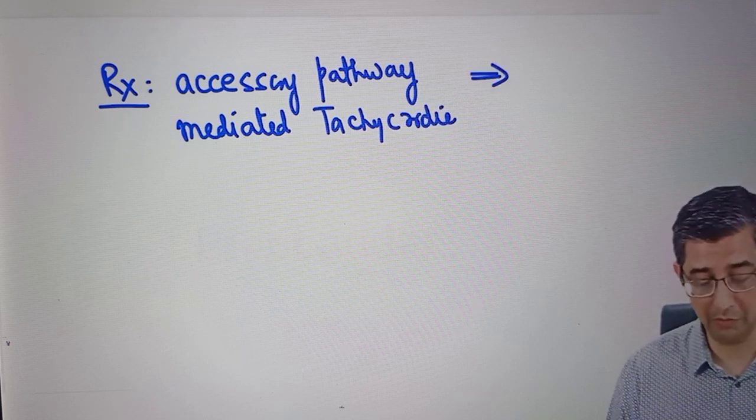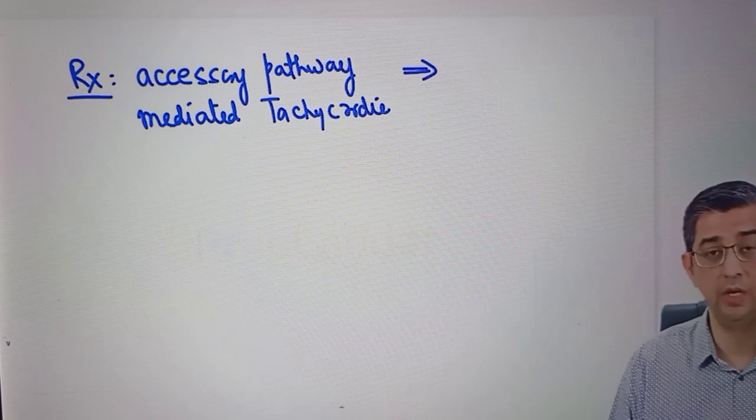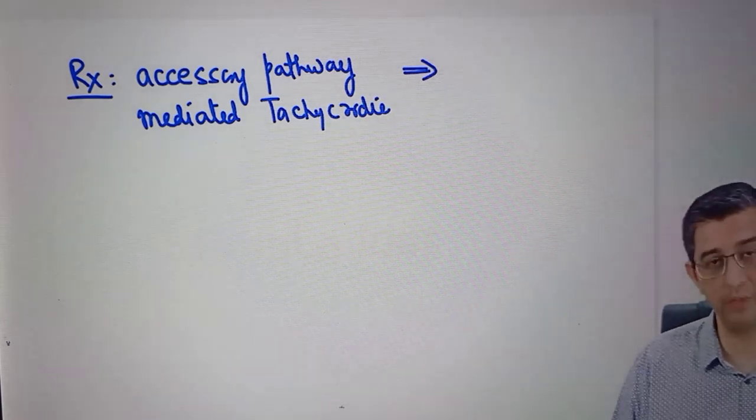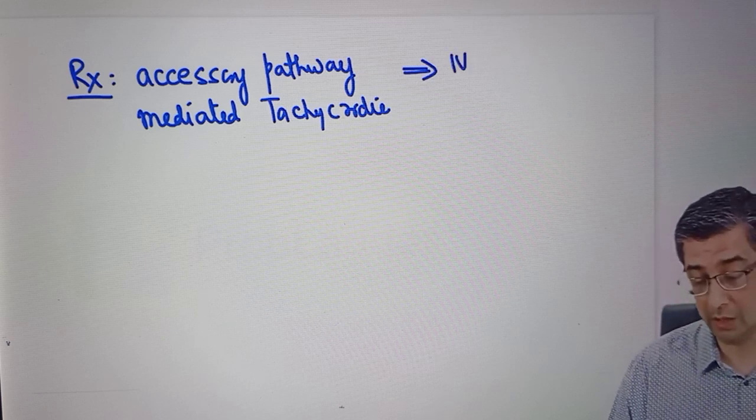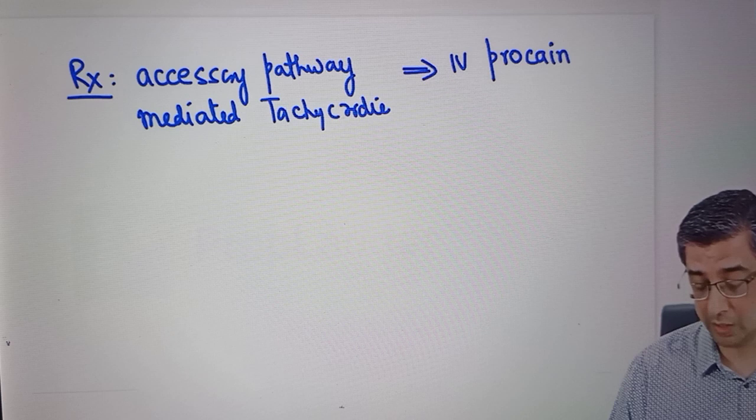Heart rate is going up to, let me say, 150, and he's saying, sir, I just feel as if I'll die, and I'm having these findings of pre-syncope as well. I feel as if I'll become unconscious. That's the description. People will roll their finger like this to say that my head is spinning. Well, you secure an IV line and give a drug to this patient, which will force the current to now go via the normal circuit.